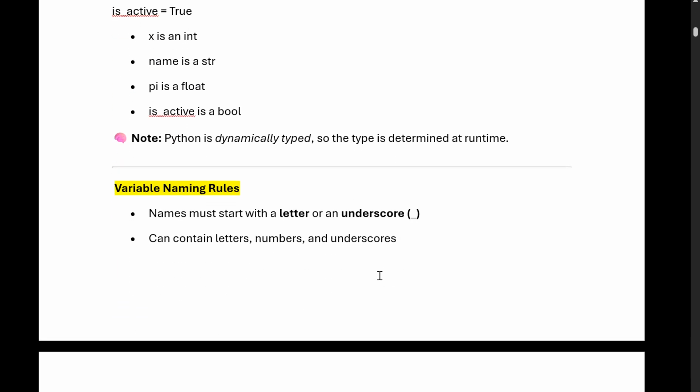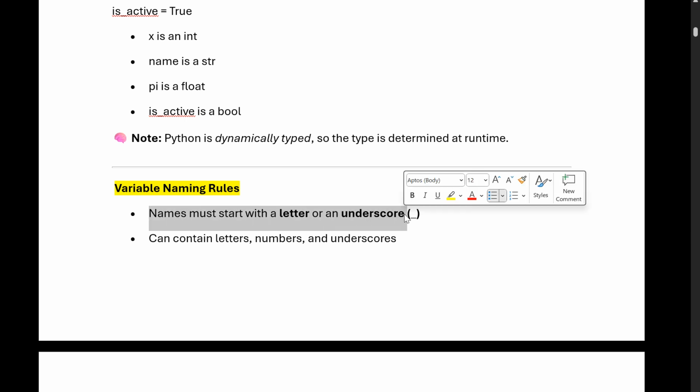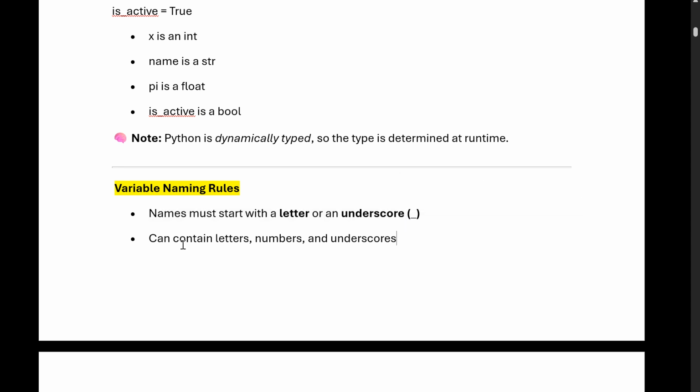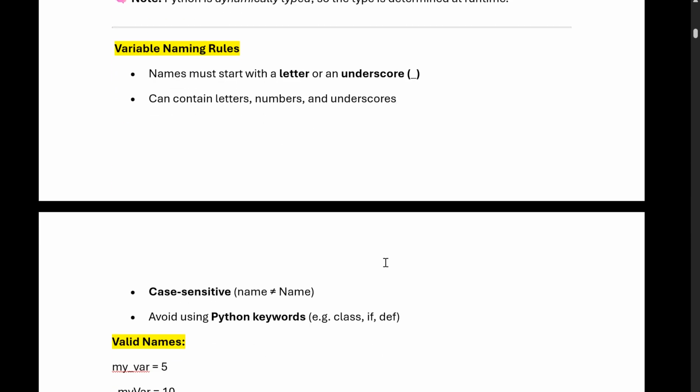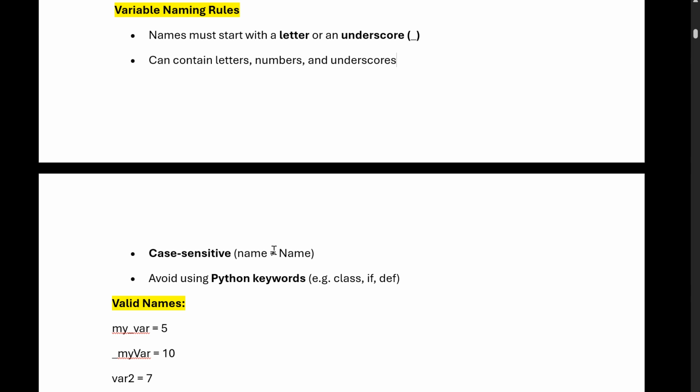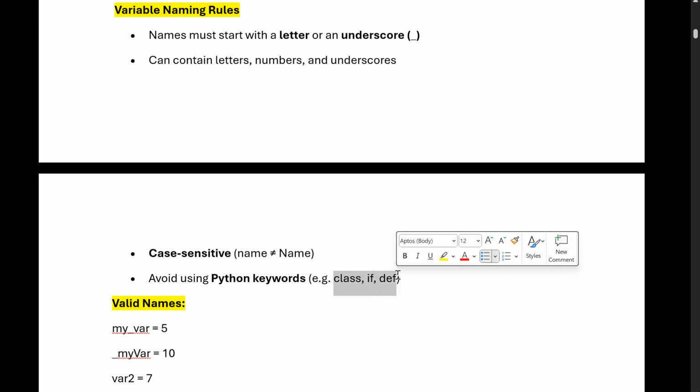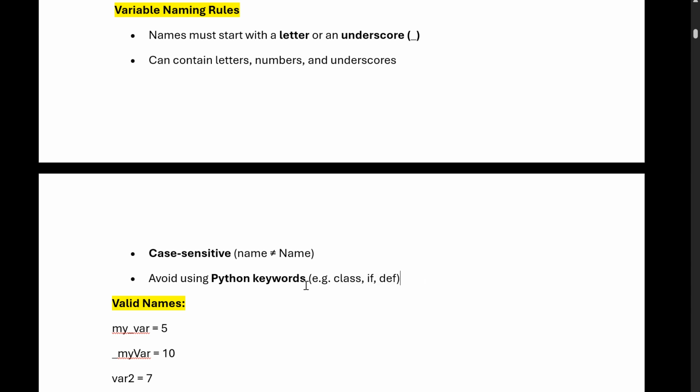Coming to the next part, what are the variable naming rules? How do we define a variable? A variable name must start with a letter or an underscore. It can contain letters, numbers or underscores. It is case sensitive, so name is not equal to Name. If we define a variable in lowercase and another in uppercase, they are not the same. Avoid using Python keywords like class, if, def. These keywords are already reserved, so we don't use them as variable names.